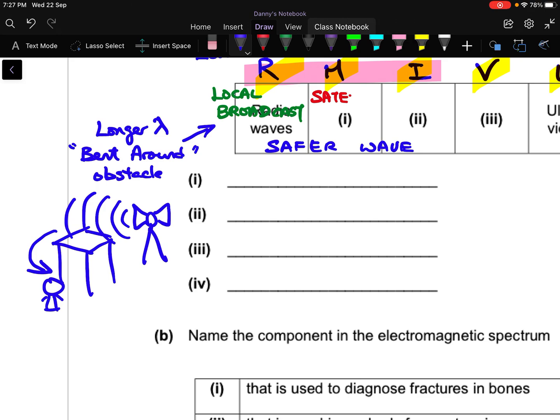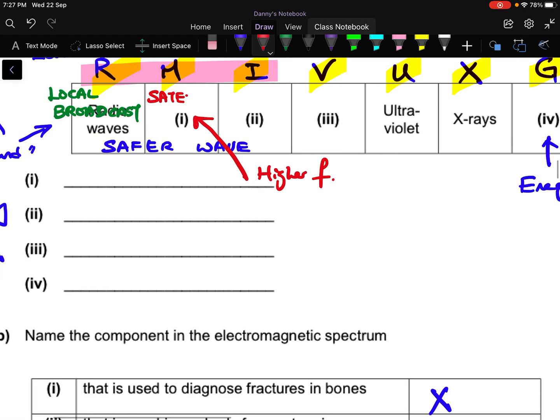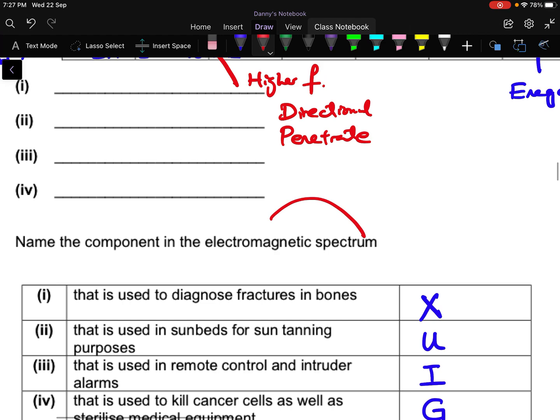But for microwave, it is of slightly higher frequency. A property of high frequency waves is that they are very directional, and they can penetrate most things like your atmosphere. For example, on Earth, and in outer space there is a satellite zooming past along the orbit.